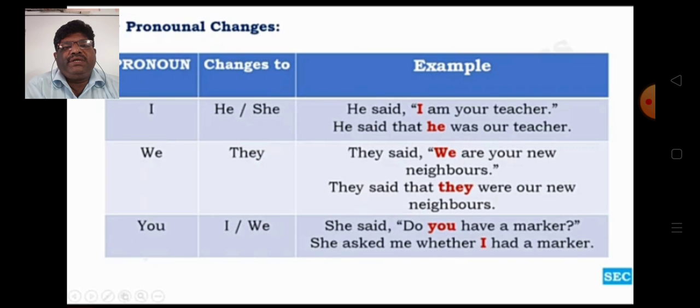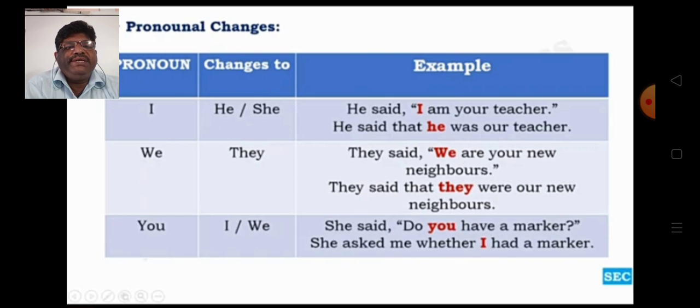Then first person plural we changes into they, and second person you changes into I or we. Through examples, you can understand this in a better way.